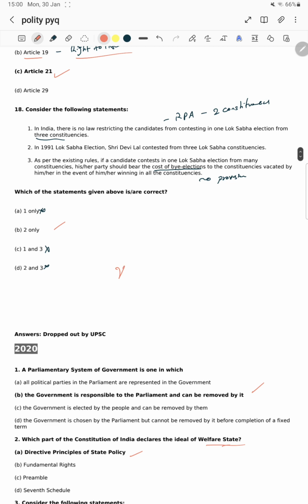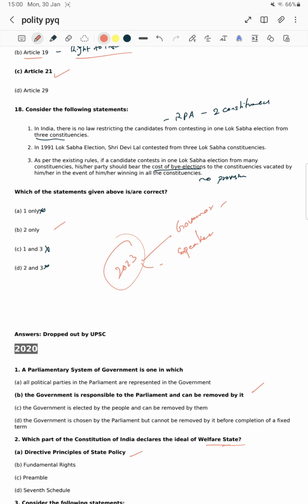In 2023 there might be more chances on the governor, because there is much talk of the governor's role. The speaker's role is also being asked continuously, and the governor too. This time there is a much higher chance of asking about the governor.